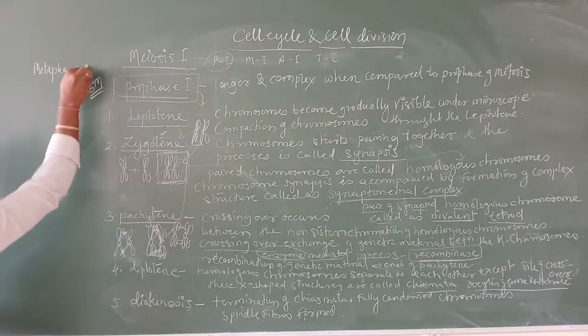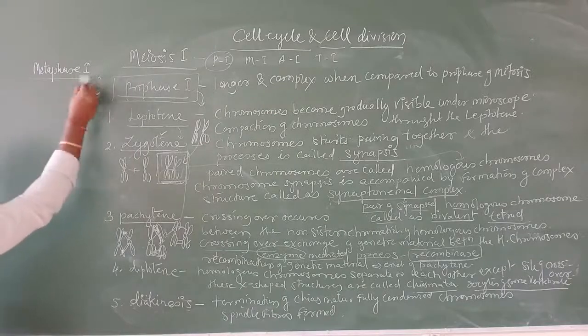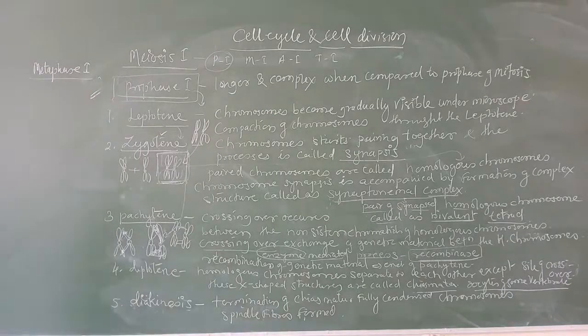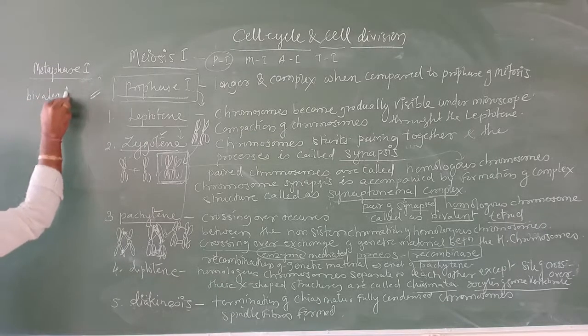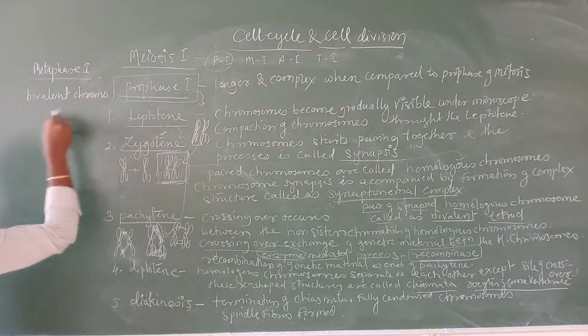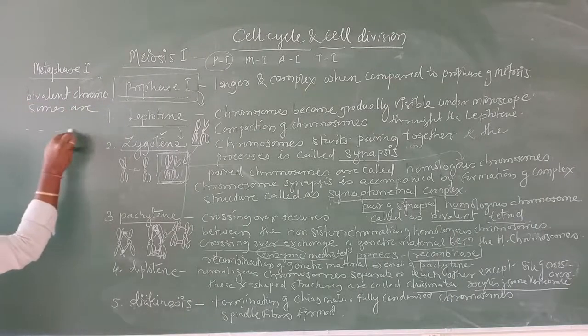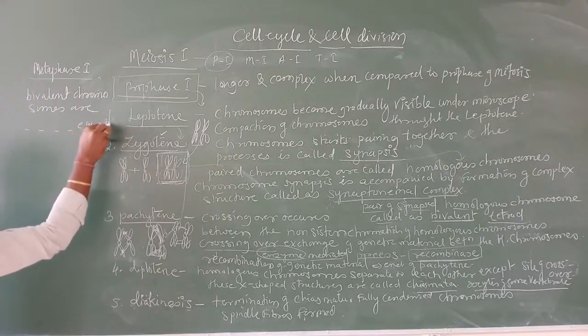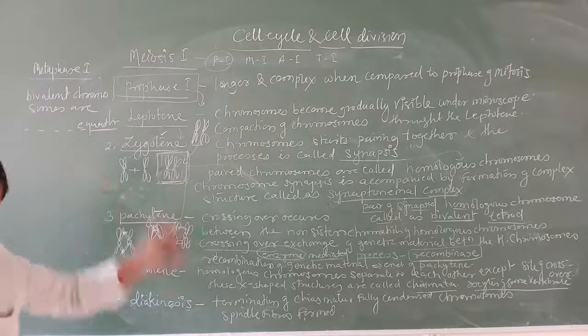Metaphase 1. In metaphase 1, again the similar procedure. What is going to happen in metaphase 1? The bivalent chromosomes come and join on the equator. Similar process.